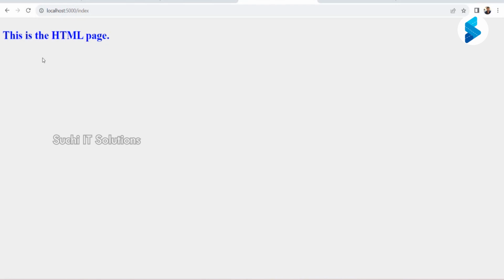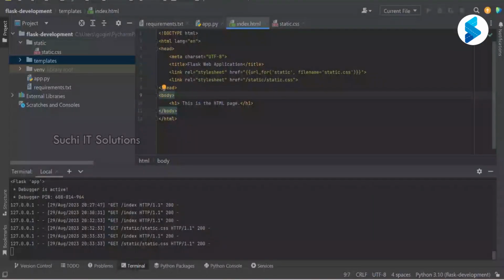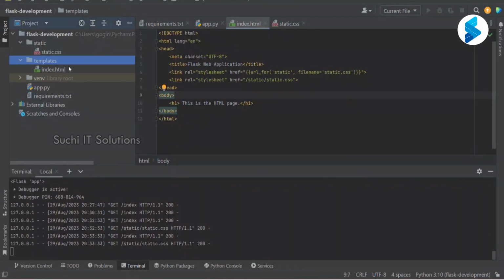Either it is a CSS or a JavaScript or anything, you have to create a folder called static, and you have to place your static files, either CSS files or images or a JavaScript file that is used to render the front end, in the static folder. And all the HTML files should be placed under the templates folder.